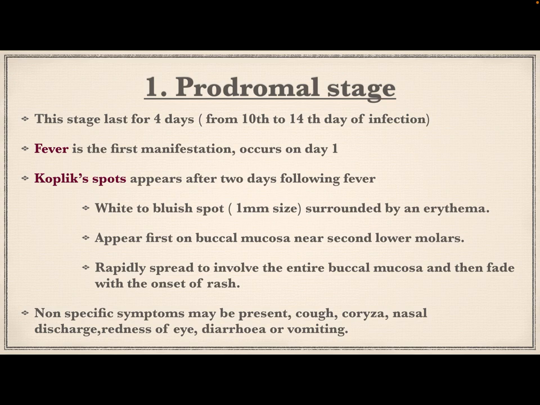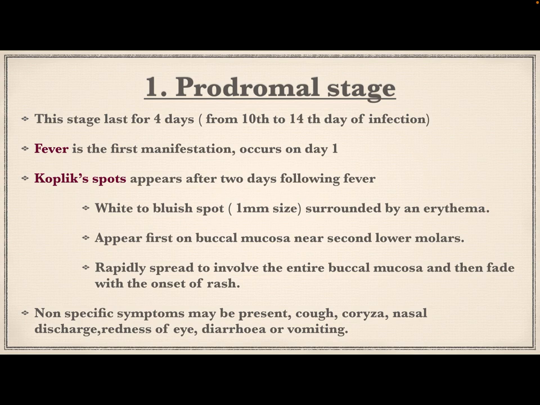This stage lasts for 4 days, that means from day 10 to 14 of infection, and it is characterized by manifestations such as fever and Koplik spots. Fever is the first manifestation, occurring on day 1, that means the 10th day of infection.